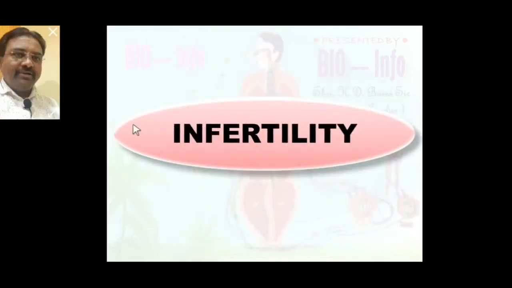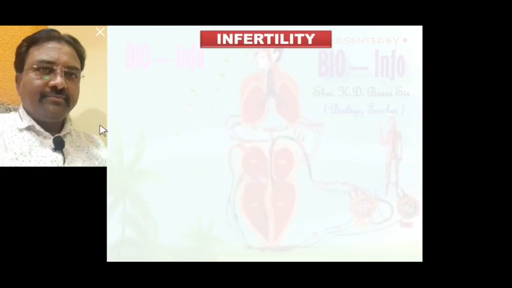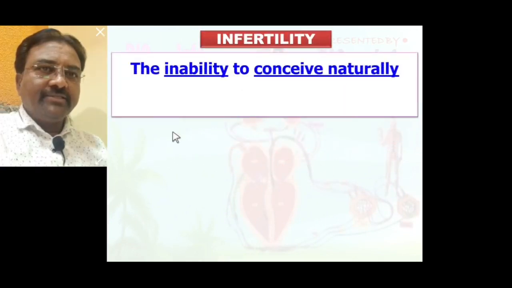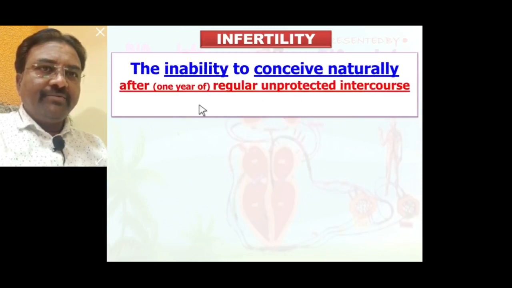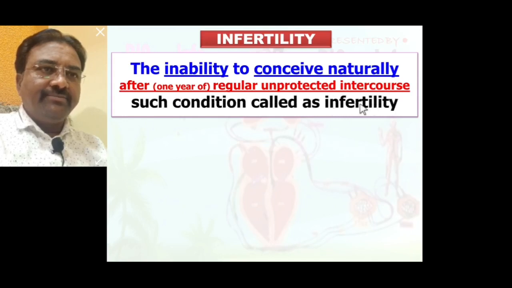What is infertility? Infertility means the inability to conceive naturally after 1 year of regular unprotected intercourse. Such a condition is called infertility. Inability to conceive means not able to become pregnant naturally after 1 year of regular unprotected intercourse.